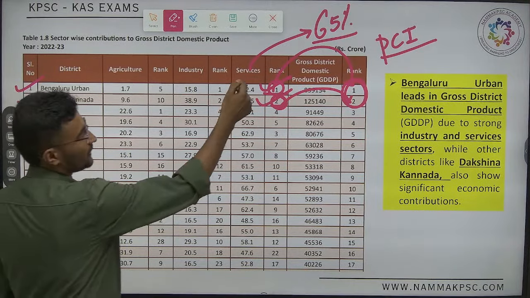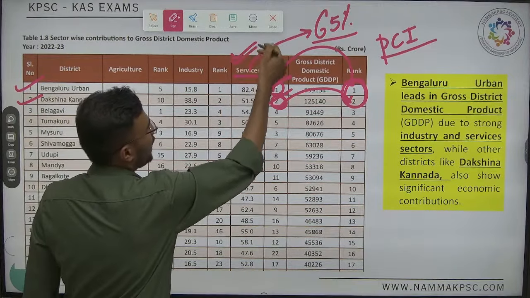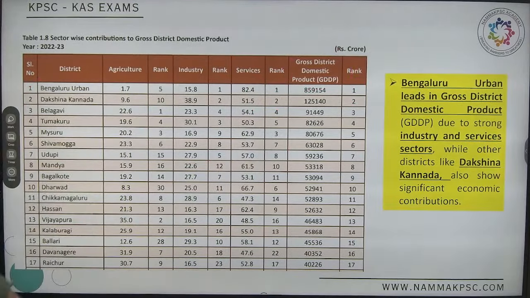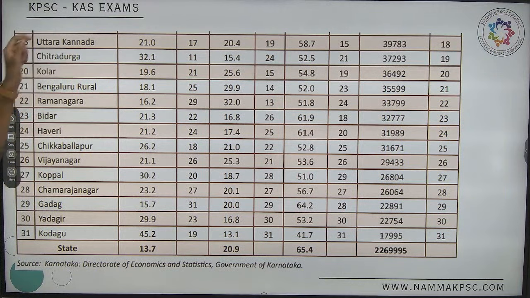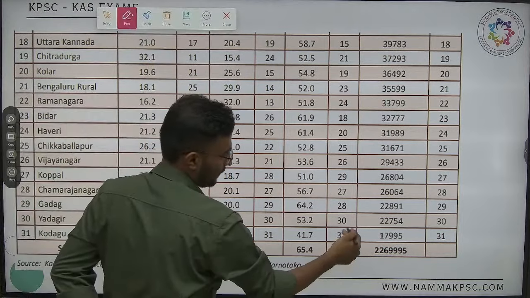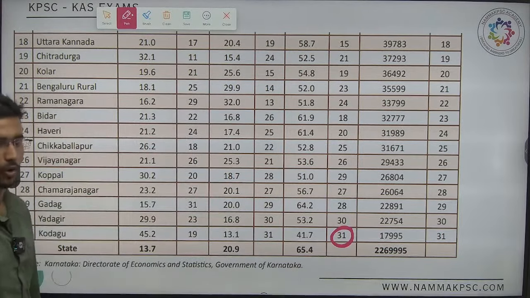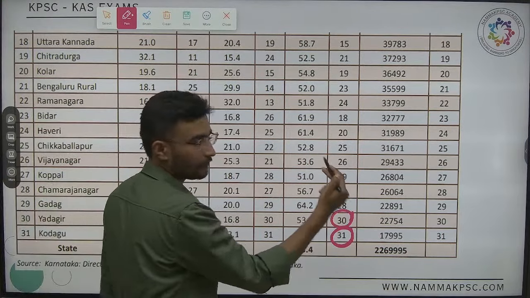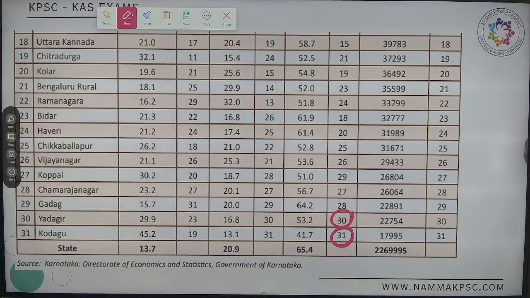Now, with respect to services, which districts are being ranked below? It must be the same. Now, why Kodagu? Why Yadgiri?